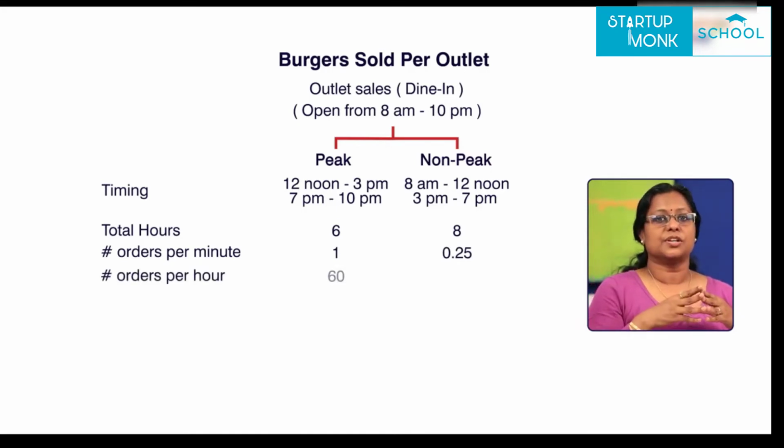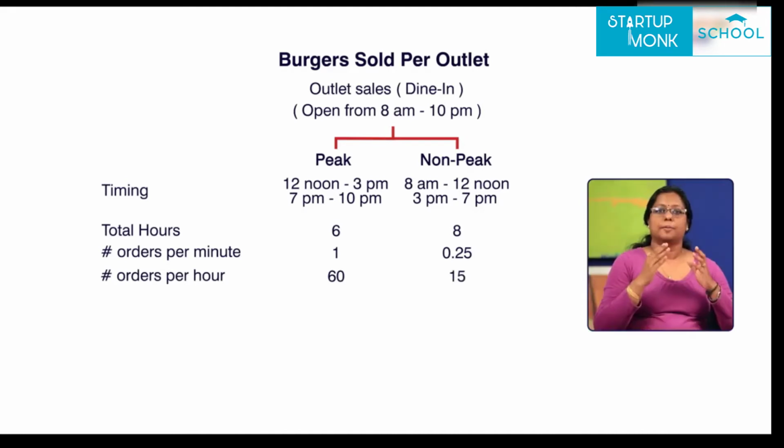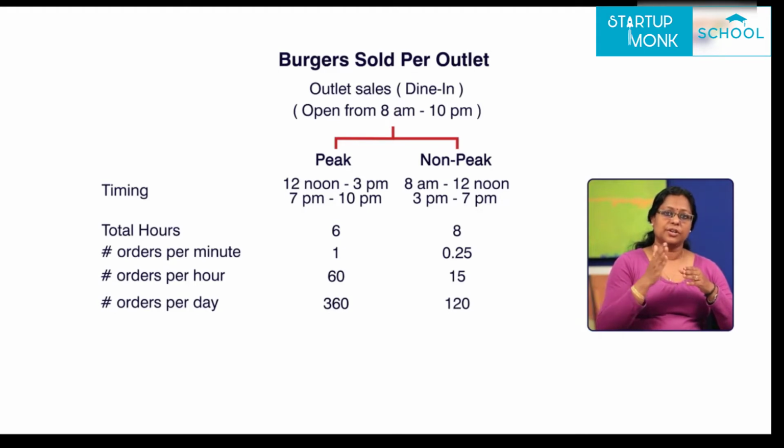This would give us 60 orders per hour during the peak hours and 15 orders per hour during the non-peak hours. By multiplying the orders per hour with the number of peak and non-peak hours, we arrive at 360 orders during the peak hours and 120 orders during the non-peak hours per day.